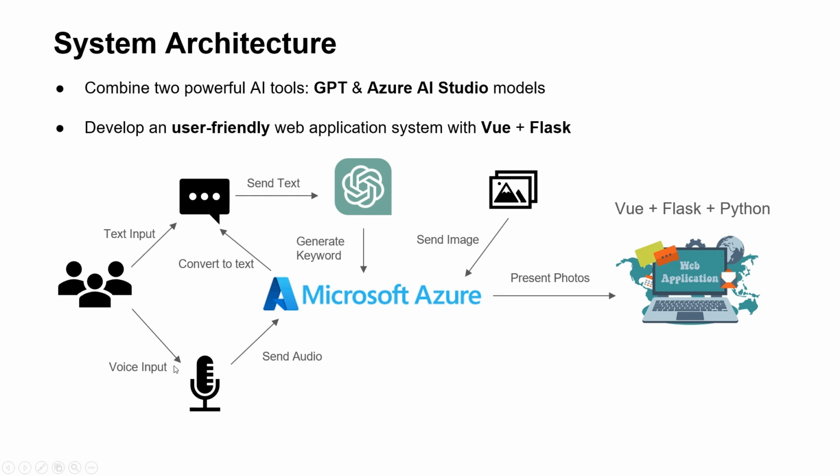On the other road, if the user tries to input using their voice, the voice will be sent to Azure cognitive speech-to-text API at first, and that audio will be converted to text, and that text will go through the first pass once again, so that it will be combined together and allow for multimodal inputs from the users to help the user have a very nice grasp and manage their albums.